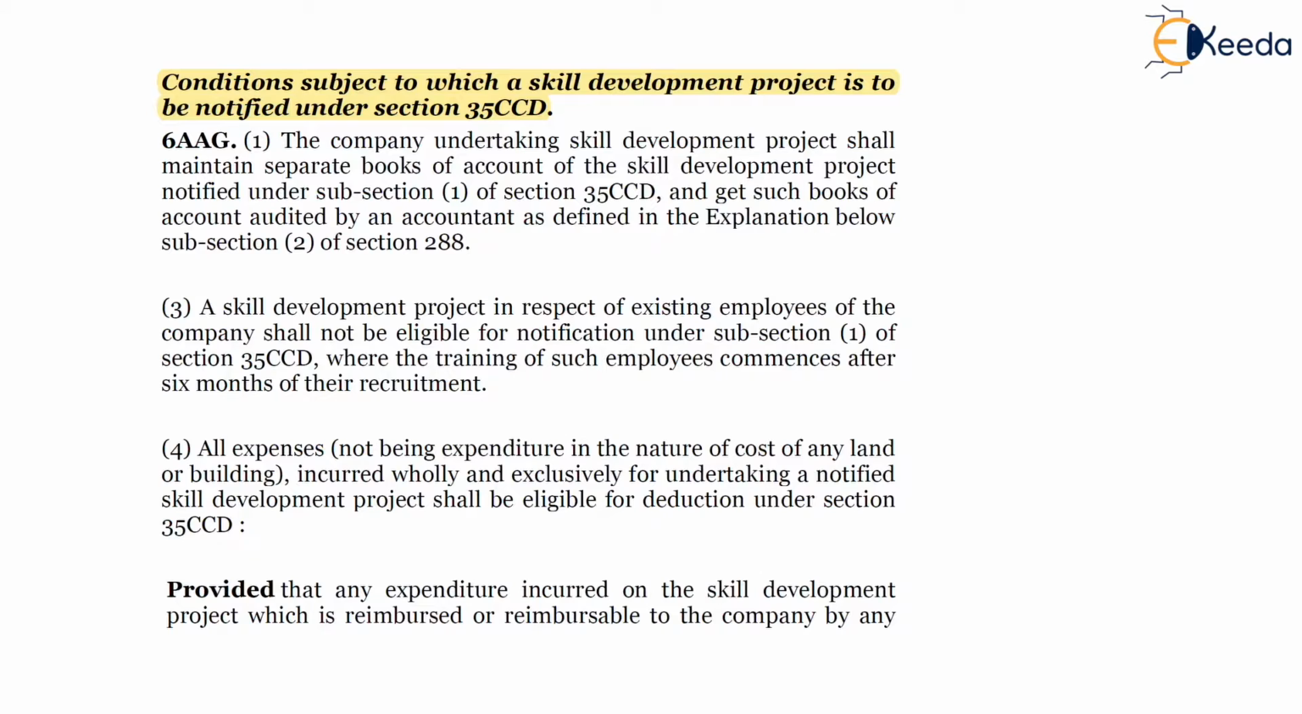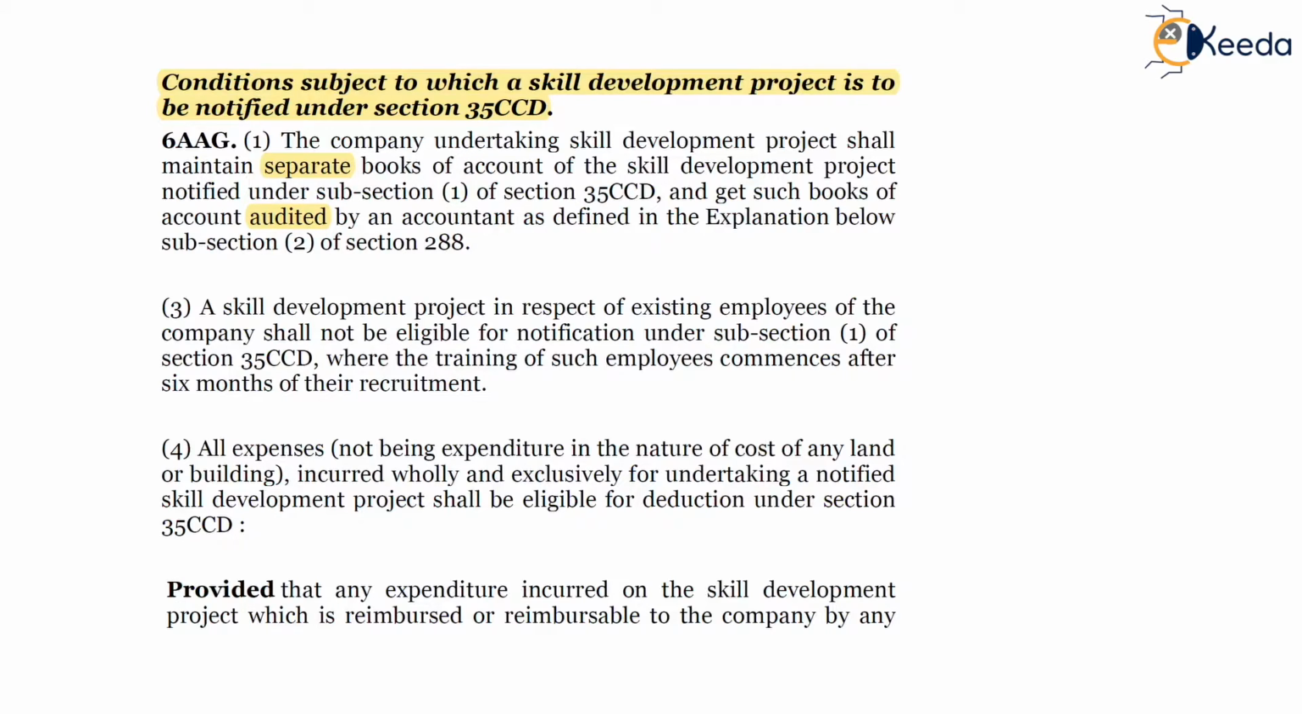So on your screen, sub-rule 1 of Rule 6AAG: a company undertaking skill development project shall maintain separate books of accounts of the skill development project notified under subsection 1 of section 35CCD and get such books of accounts audited by an accountant as defined in the explanation below subsection 2 of section 288. So maintain separate books of accounts, get books of accounts audited.